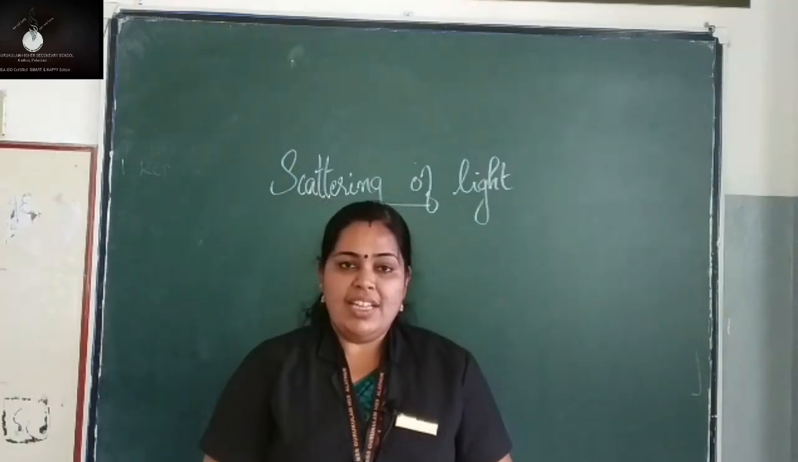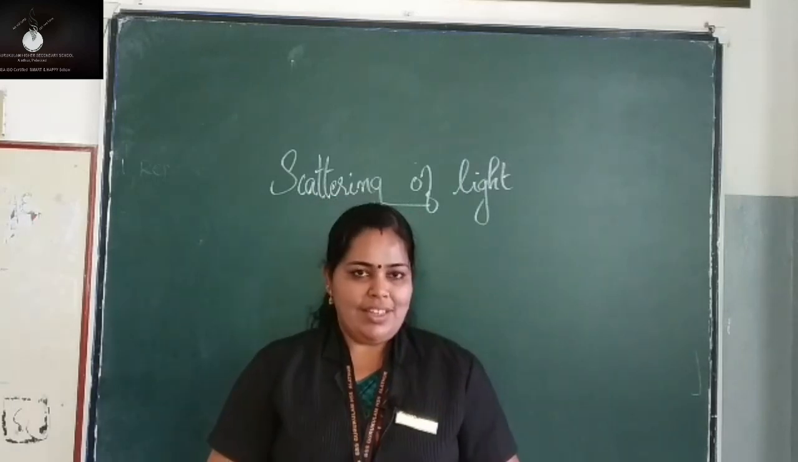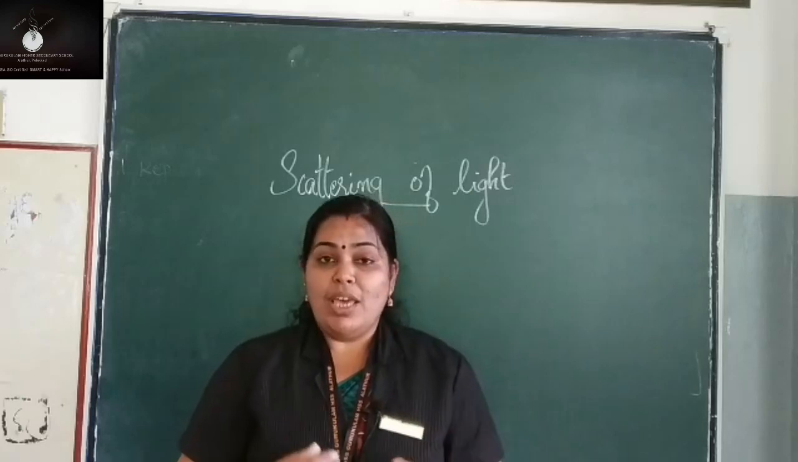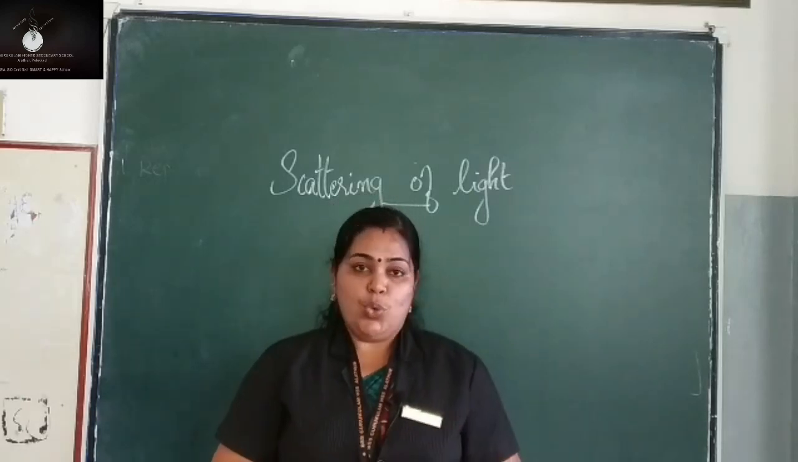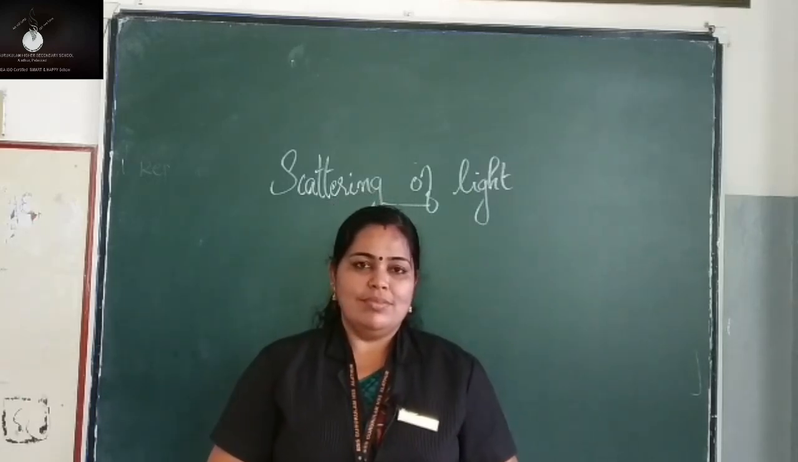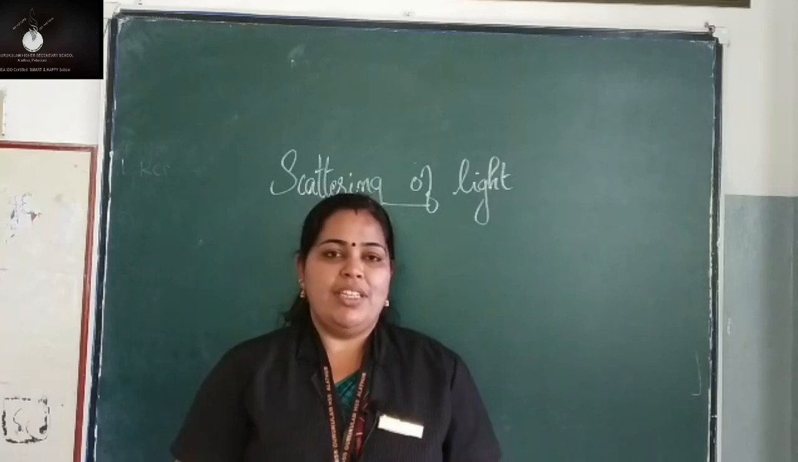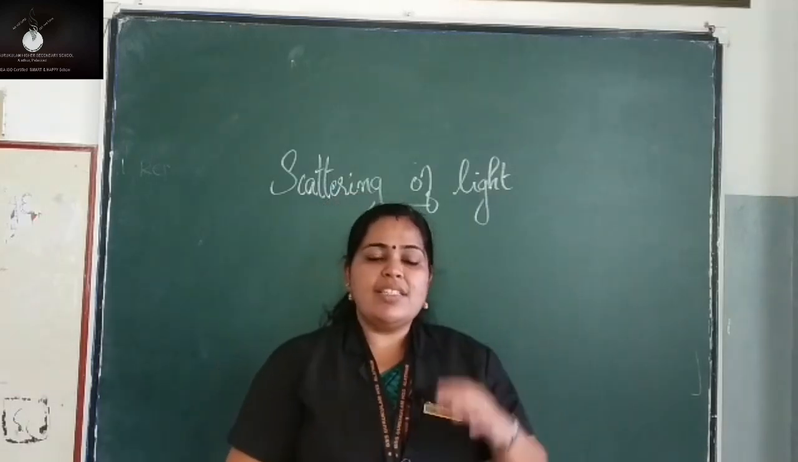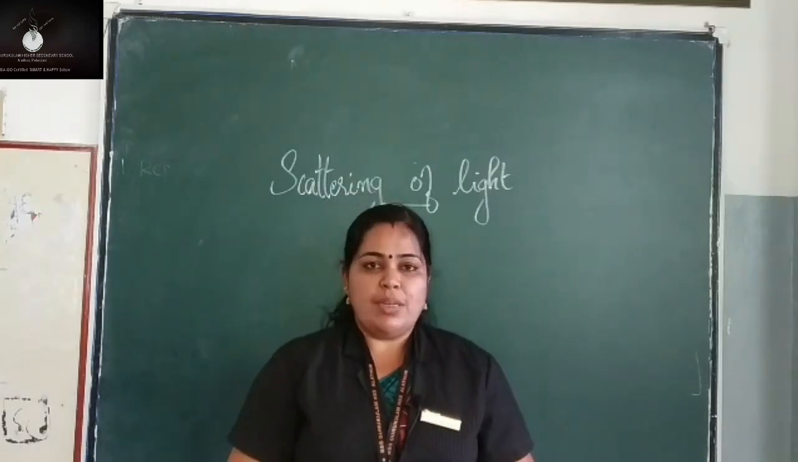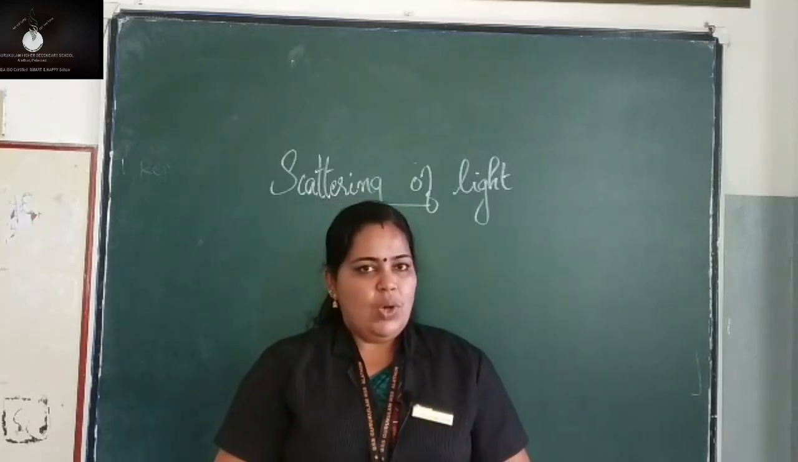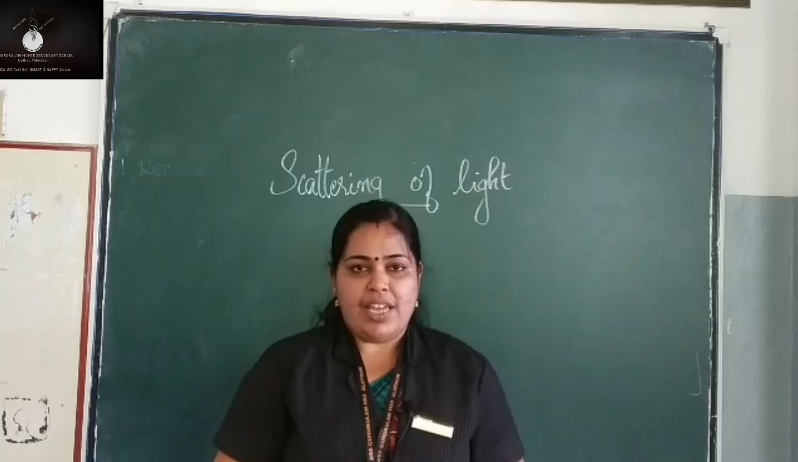Next topic is scattering of light. Already we have studied light travels in a straight line. If light travels in a straight line, how are you able to see the light inside our room? Have you ever thought of that? So what is happening here? When sunlight reaches the atmosphere, it gets reflected by the tiny particles in the atmosphere, and gets reflected in different directions.